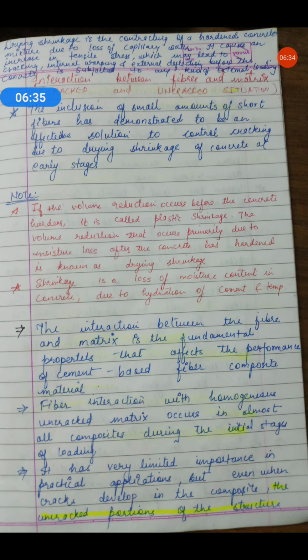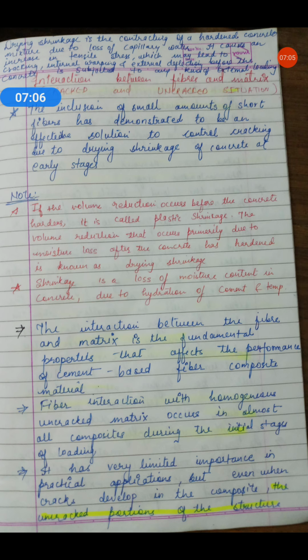If you have added a fiber that is stiffer than the matrix, then the deformation will be in very small quantity. This generally occurs in steel and mineral fibers. Deformation around the fiber will be higher when the fiber modulus is less than the matrix modulus. See, there will be two things, one is fiber and the other one is matrix.